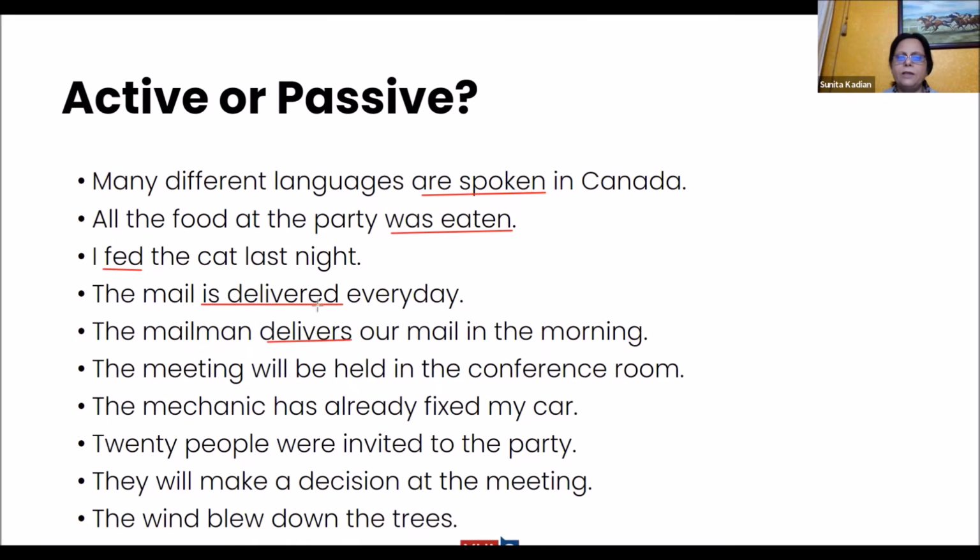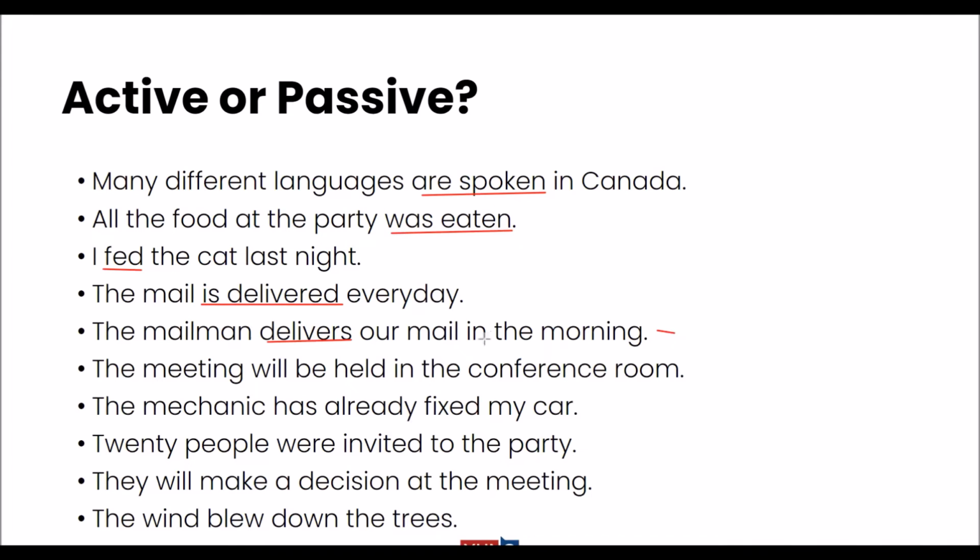You see the difference between the two sentences now? The mail is delivered. That means somebody delivers it. The mailman delivers. So we've got the mention of someone who delivers it. So which should be in active? Yes, Disha? The second one, the mailman delivers our mail in the morning. And the first one which you gave, is delivered, this is in passive voice. All right.